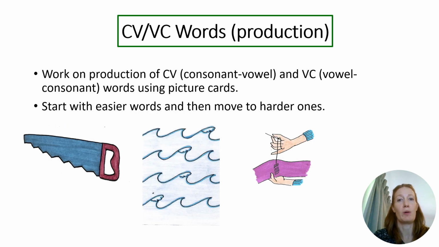We'd then move on to work on the production of consonant-vowel and vowel-consonant words using picture cards or objects. For example, saw, see, so. We would provide feedback on a pupil's production so that an accurate production could be achieved.